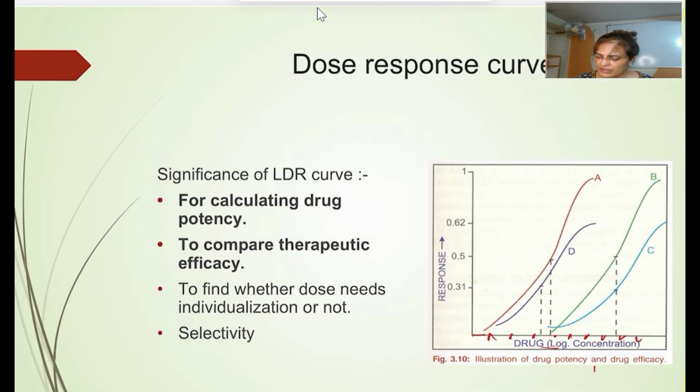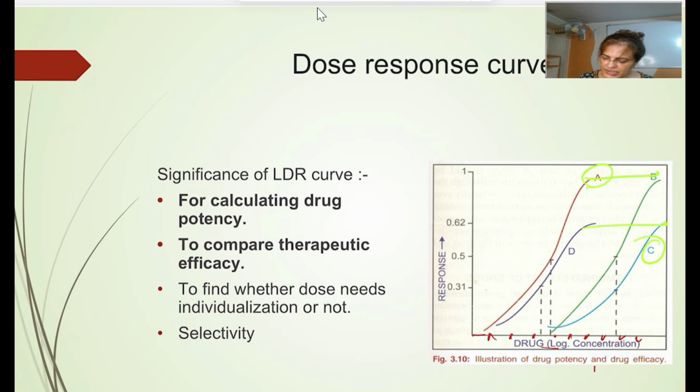You can see this in another graph. This kind of question may be asked, like A, B, C and D: which one is more potent? Here A is the most potent. C is the least potent drug. Efficacy of A and B is equal, and of C and D is equal. So like that.